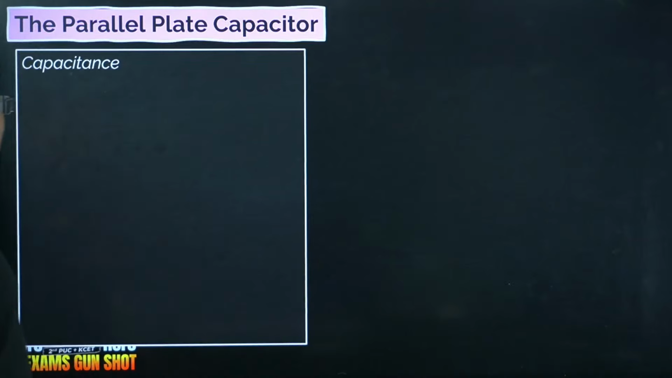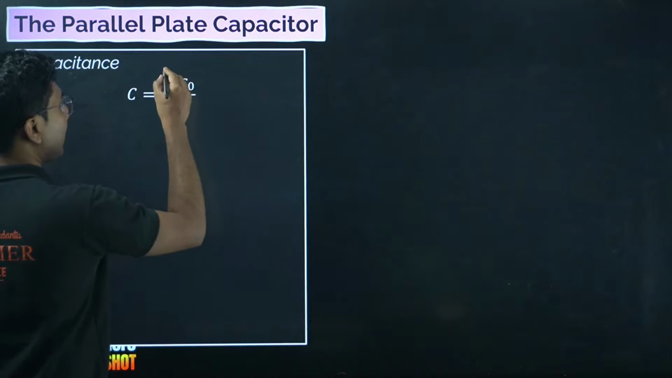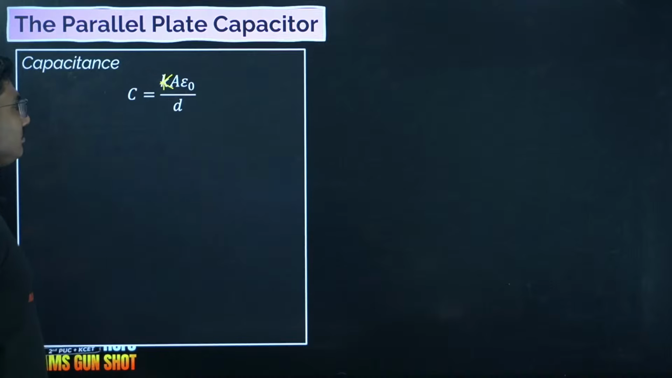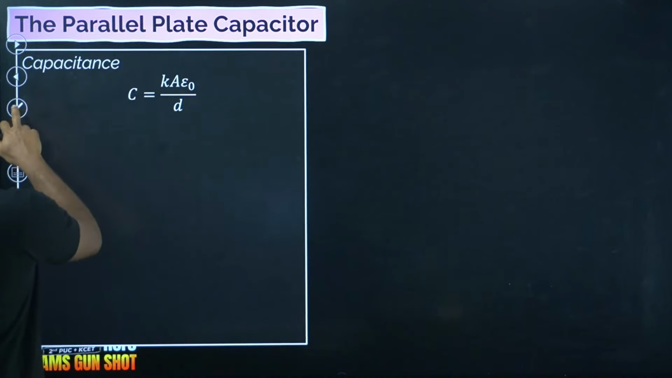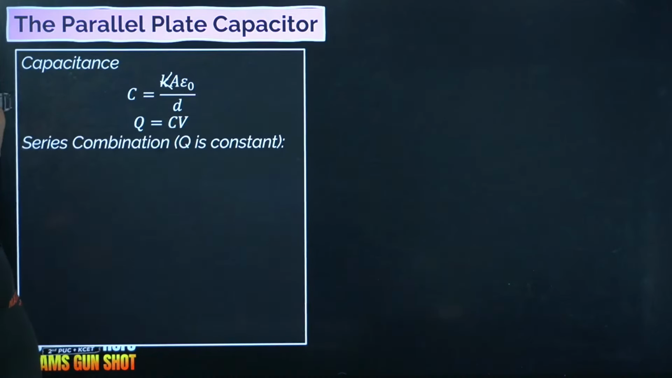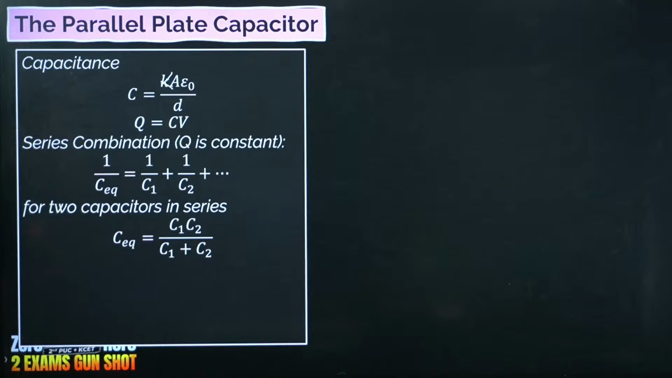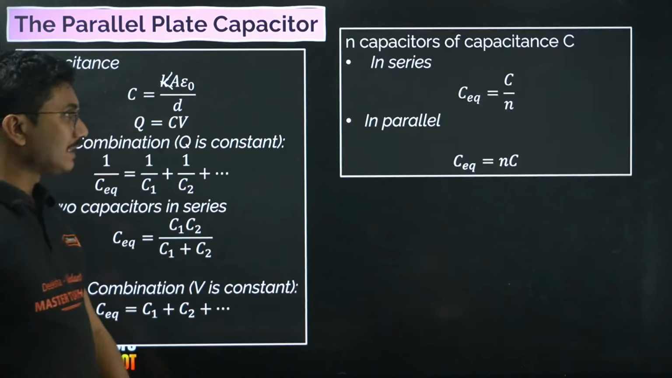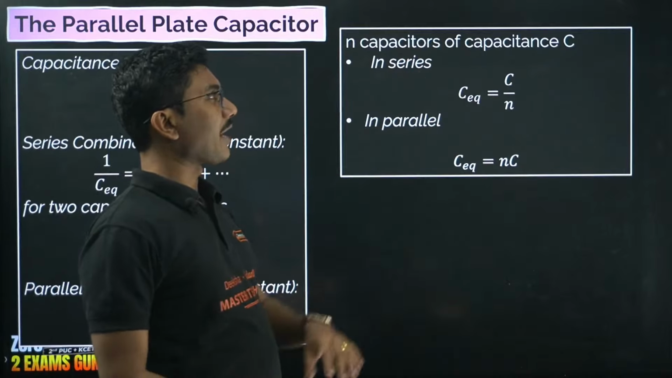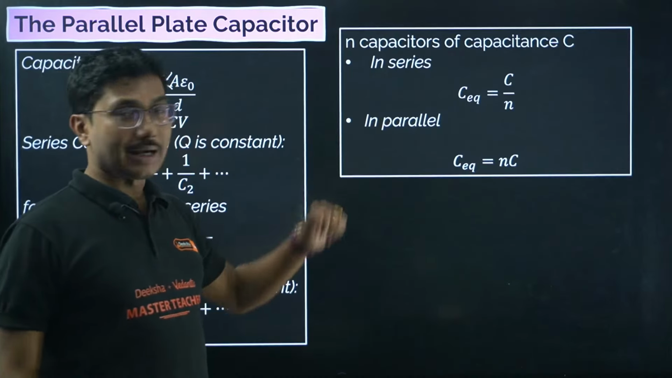A 2-page formula sheet. Parallel plate capacitor: capacitance in general is given by K A epsilon naught by D. K is capital. Q equals CV. Series combination: 1 by C equivalent equals 1 by C1 plus 1 by C2 plus 1 by C3. For two capacitors, C1 C2 by C1 plus C2. Parallel combination: V is constant, C equivalent is C1 plus C2 plus C3. If n capacitors of capacitance C are in series, then equivalent capacitance is C by n. In parallel it becomes n into C.